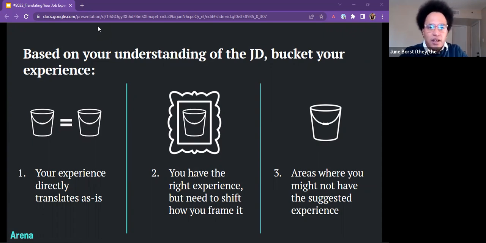The second bucket are skills that show you have the right experience, but you need to shift how you frame those skills and experiences. That way, it matches up more to what the job description describes. The third bucket are areas where you might not have the suggested experience. Remember, don't let this dissuade you from applying to a job. Even if you don't have all the suggested or listed experiences, you still might be qualified because many employers are invested in seeing their employees grow, which in turn shows that the employee is invested in working there.